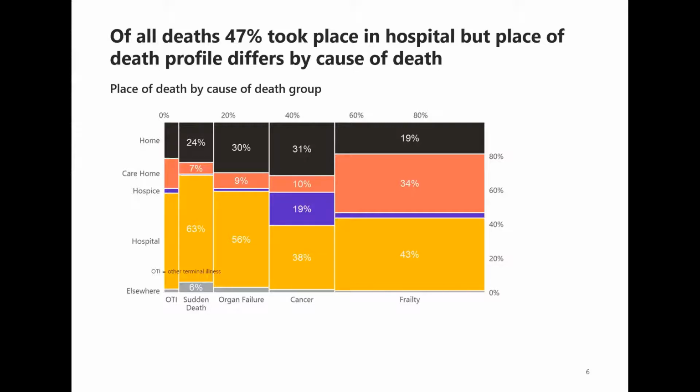Organ failure and sudden death both have a high proportion dying in hospital, although still approximately a quarter to a third dying at a home location. Other terminal illness is the smallest group within the decedent population, although still quite a large proportion of those dying in hospital.